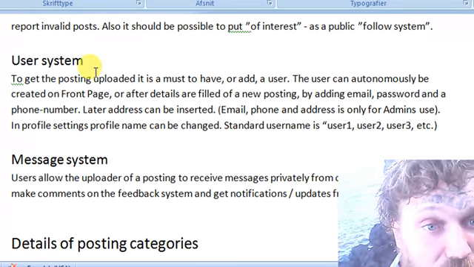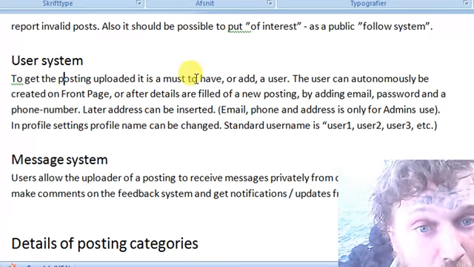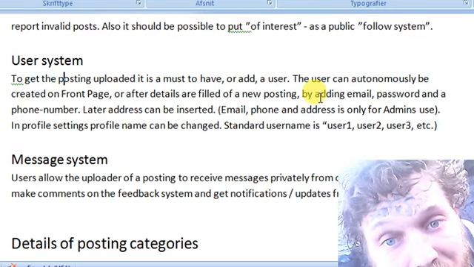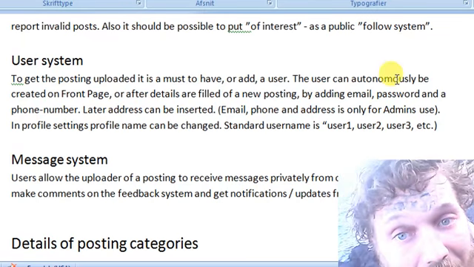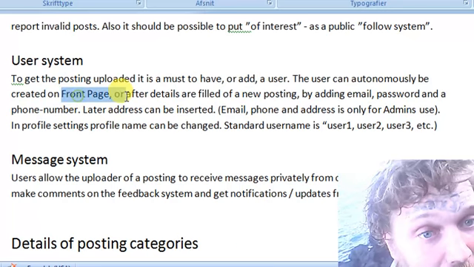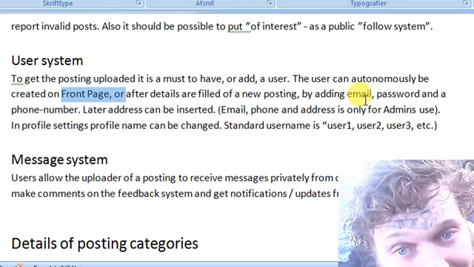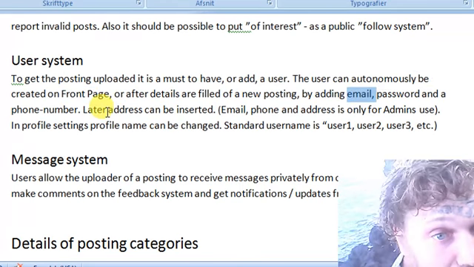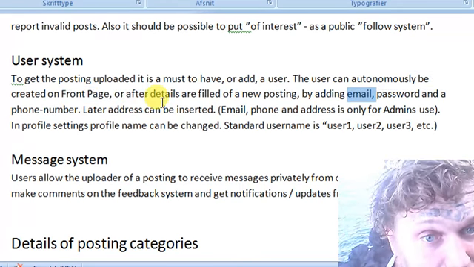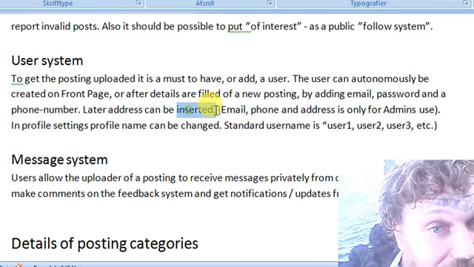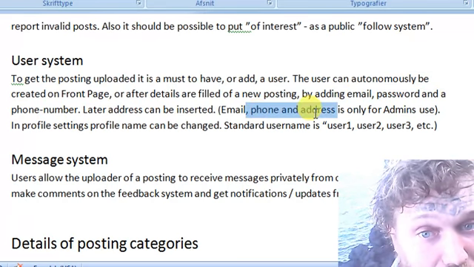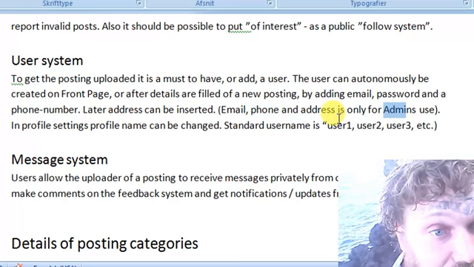To get the posting uploaded, it is a must to have or add a user. The user can autonomously be created on the front page or after details are filled in for a new posting by adding the email, password and a phone number. Later, an address can be inserted. Email, phone and address are only for admin's use.